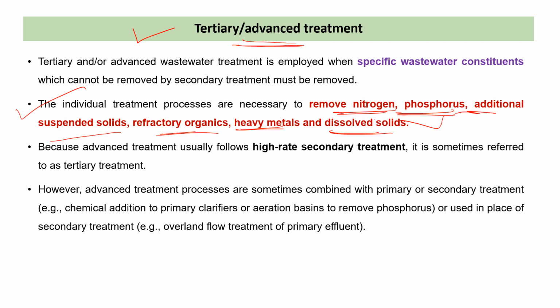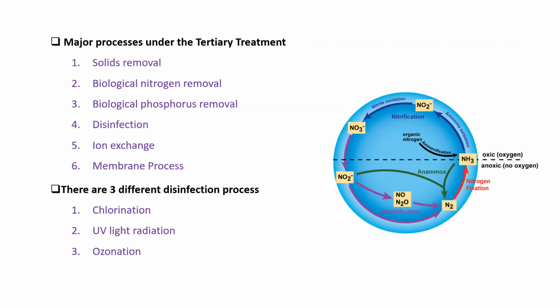Okay. Because the advanced treatment facility follows the high rate secondary treatment. The high rate secondary treatment means we use two processes together in combination, and that is what we call the high rate secondary treatment process, okay? And the high rate secondary treatment process is sometimes also known as tertiary treatment. Okay, now there are different types of processes under the tertiary treatment.